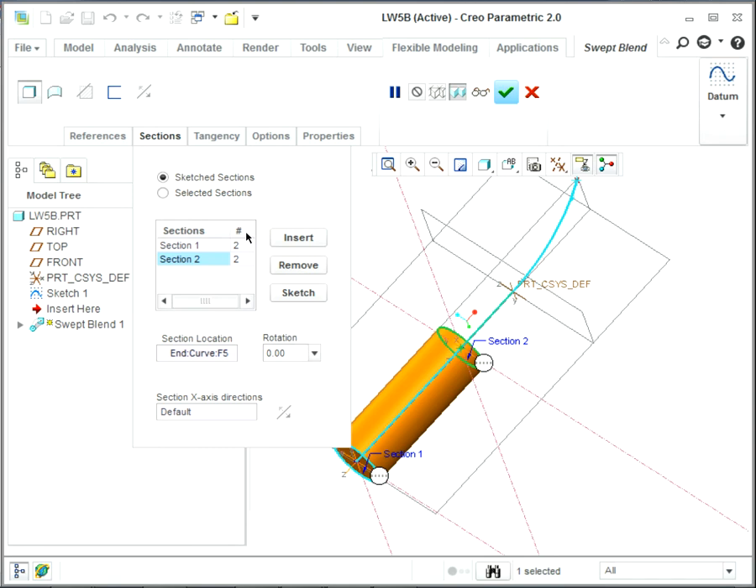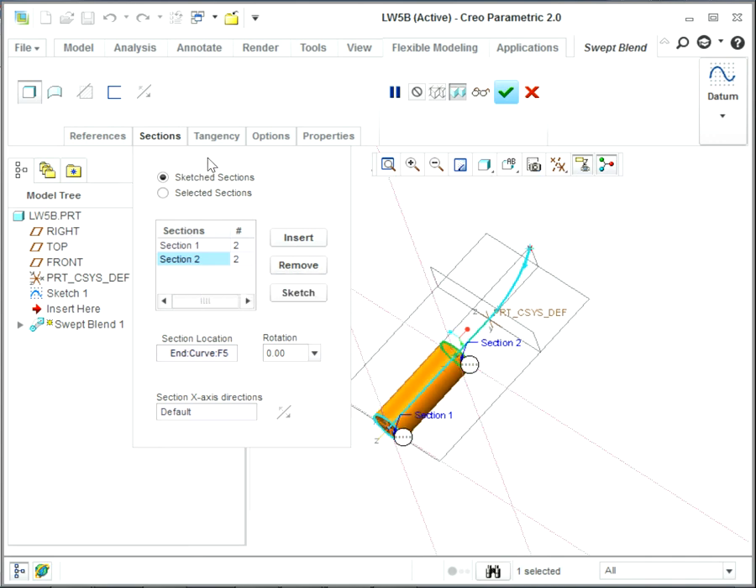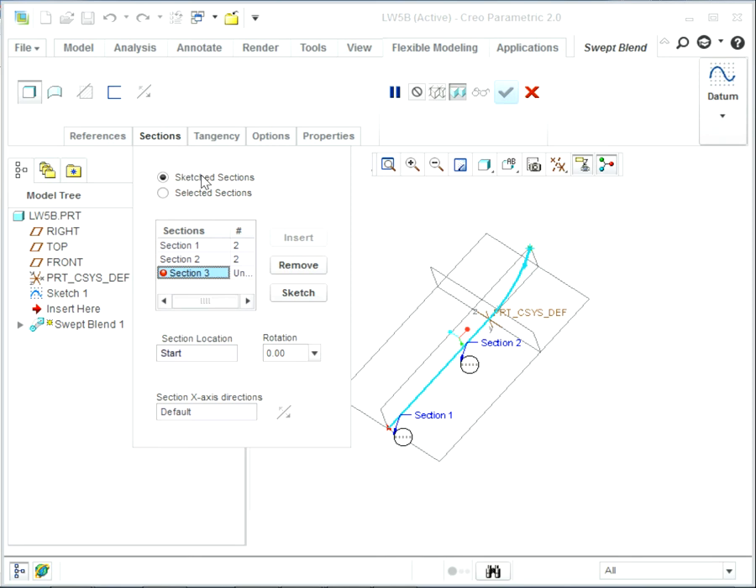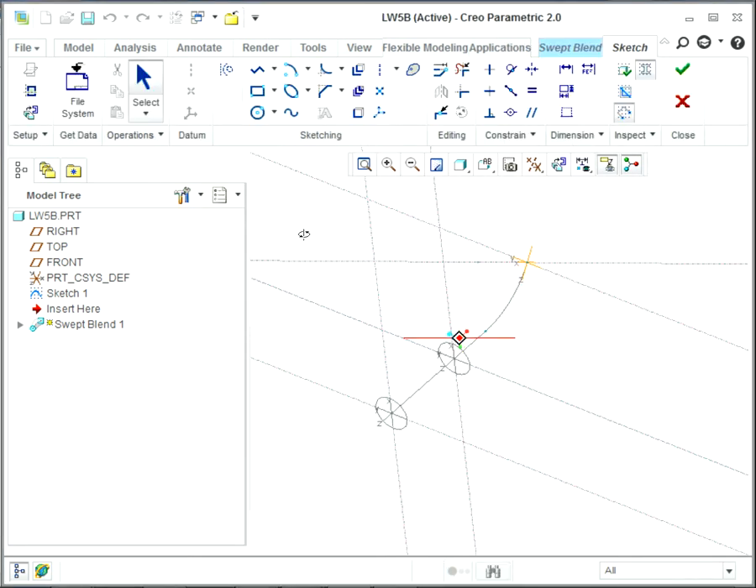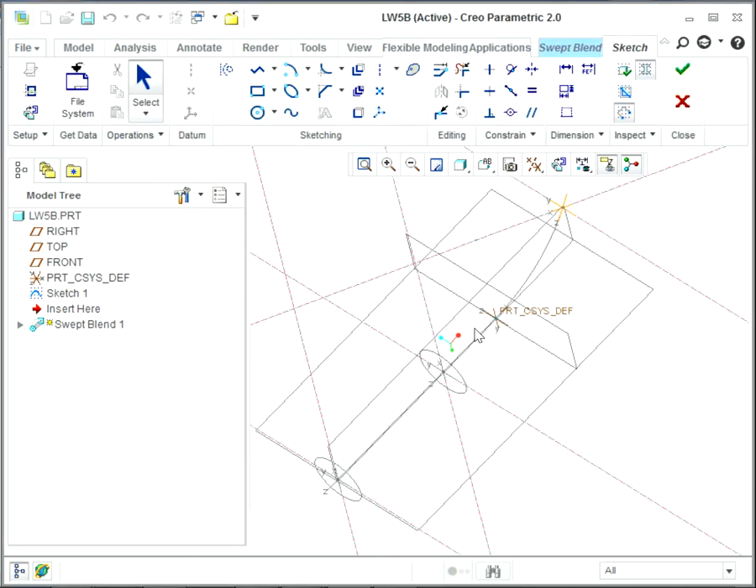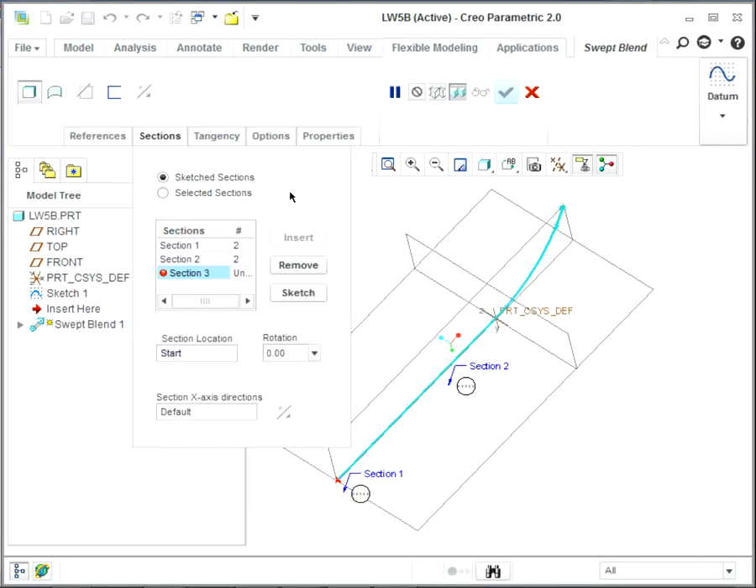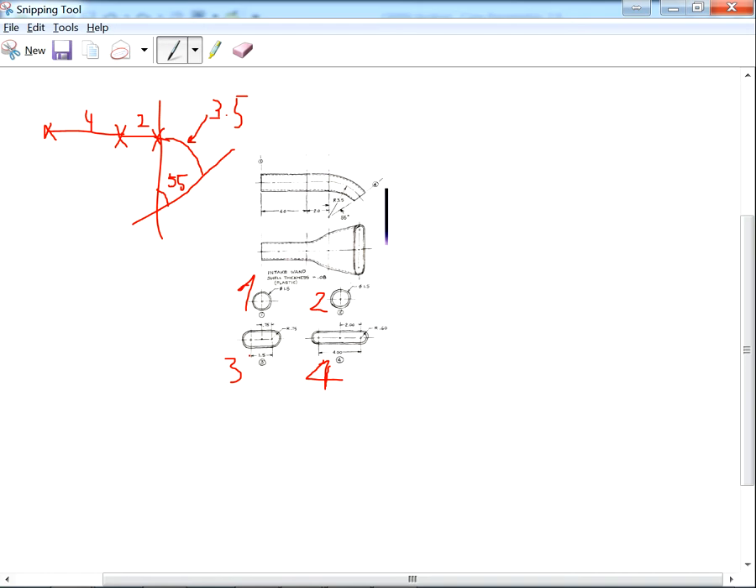So we have section 1 and section 2, just insert, and right now, for example, I'm gonna make section 3. For section 3, oh, it went back there. So I will make section 3 in here and make the sketch. So section 3 is going to be like this.